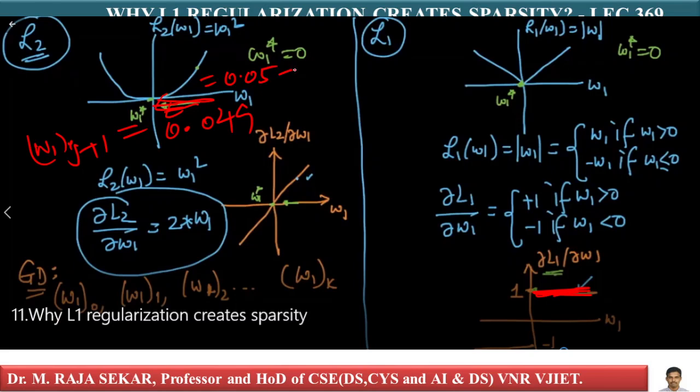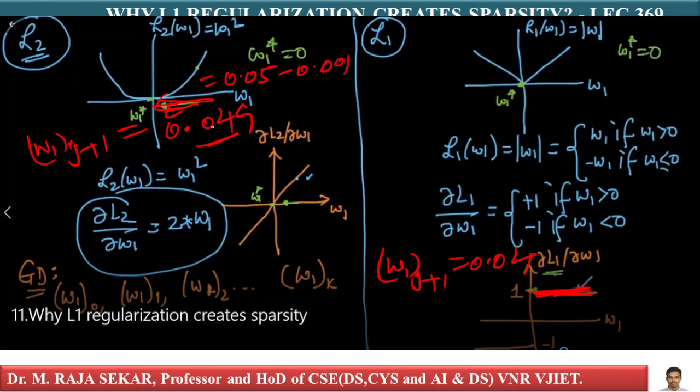0.05 minus 0.001, that is 0.049. For L1 regularization, what is your W1 j plus 1? That is equal to 0.04, isn't it? That's what we calculated. In L2 regularization, you are very close to 0.05, just see, 0.049 is very close to 0.05, and keeping